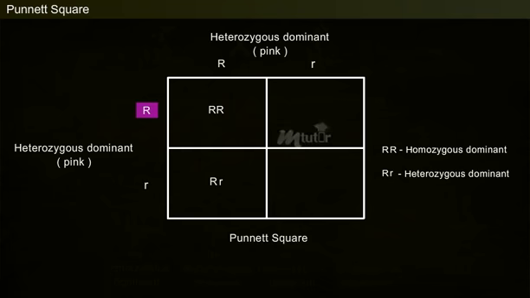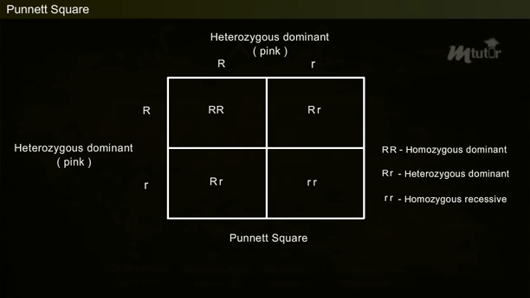By crossing R with r, we obtain R on the right top representing the heterozygous dominant phenotype. By crossing r with r, we obtain r in the right bottom square representing the homozygous recessive phenotype.